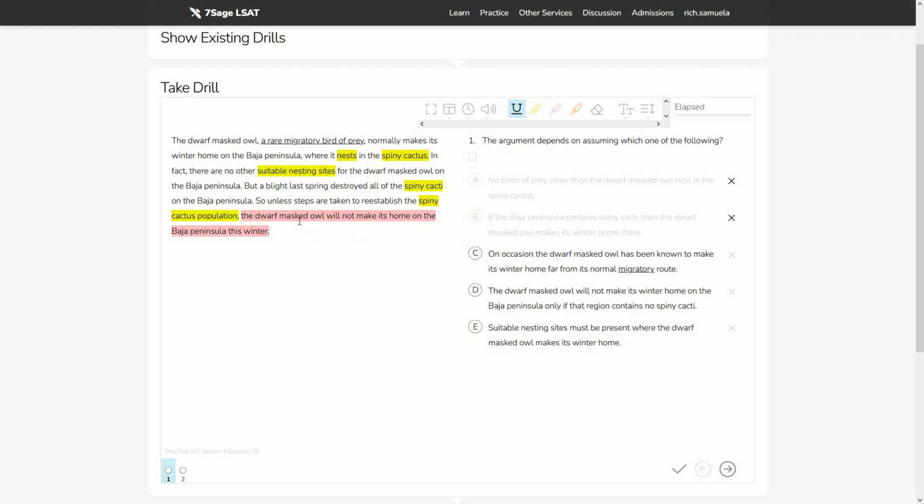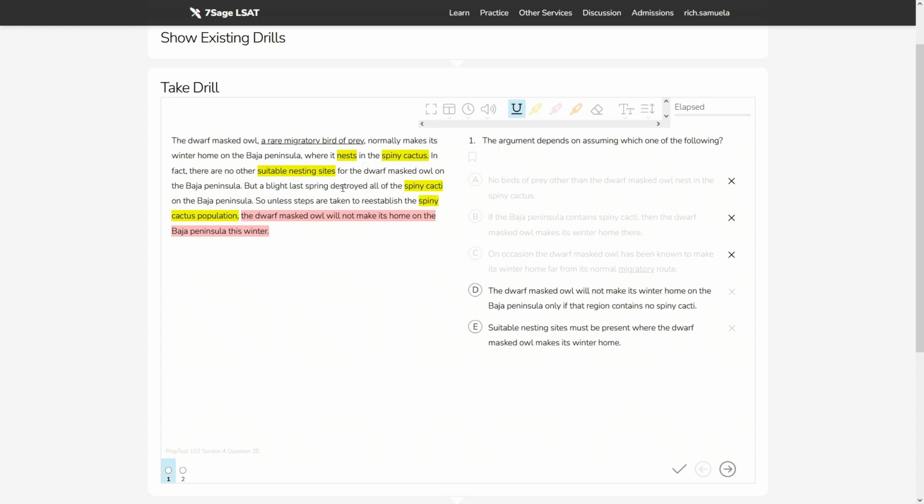We're not talking about migration at all. That's not a factor of this stimulus. So C is also irrelevant to what we are having to consider here. D, the dwarf masked owl will not make its winter home on the Baja Peninsula only if that region contains no spiny cacti. Again, D and B are kind of suspiciously strong for a necessary assumption question. So what this is saying is the absence of spiny cacti is the only thing that could deter the birds from wanting to stay here for the winter.